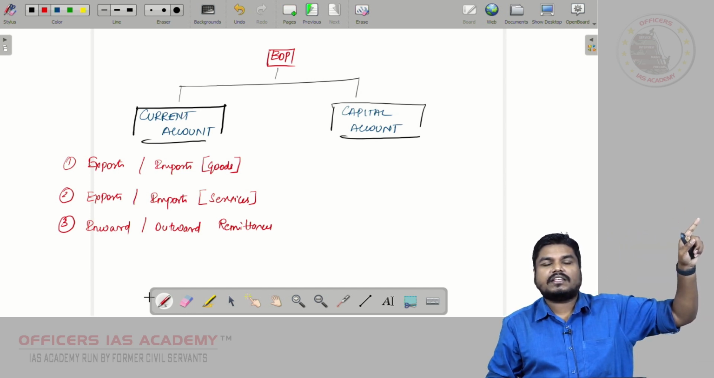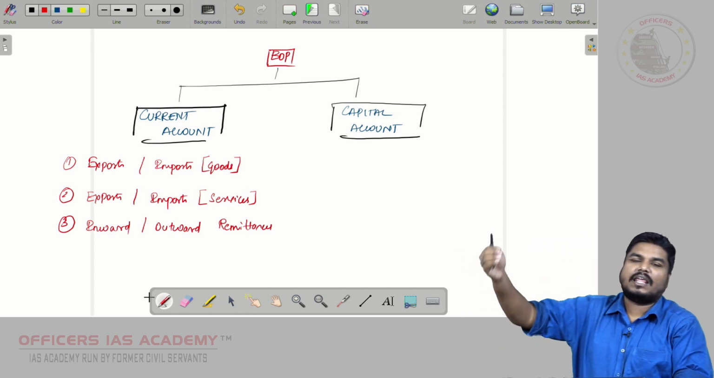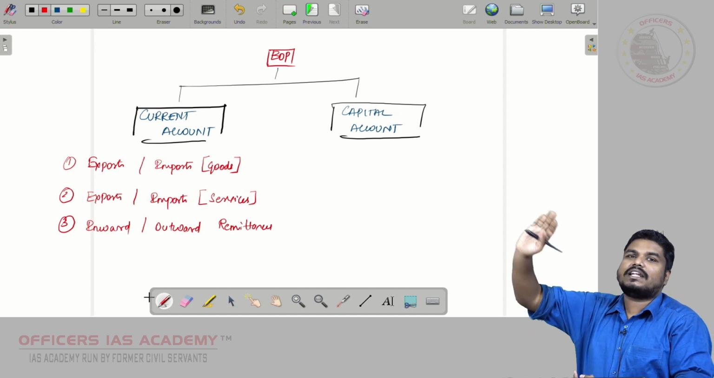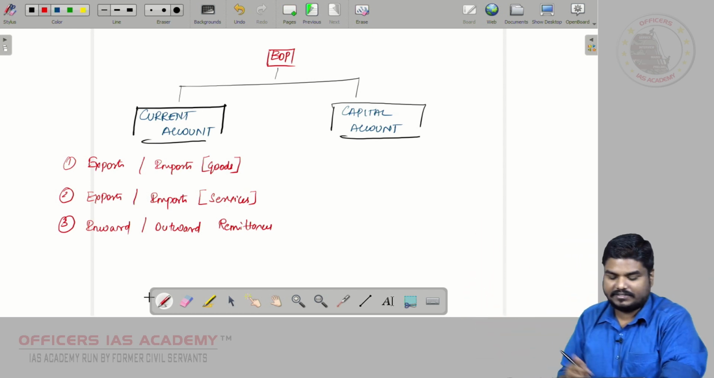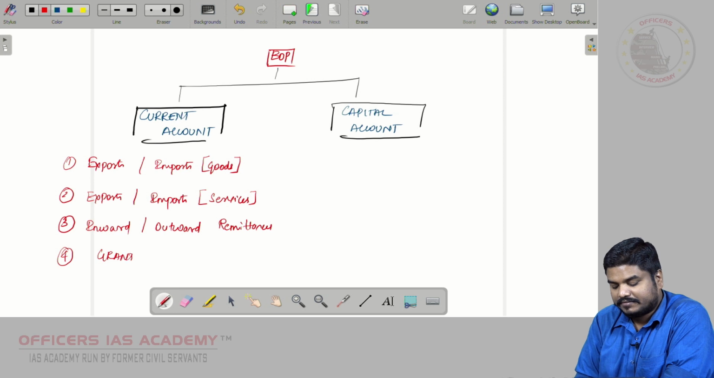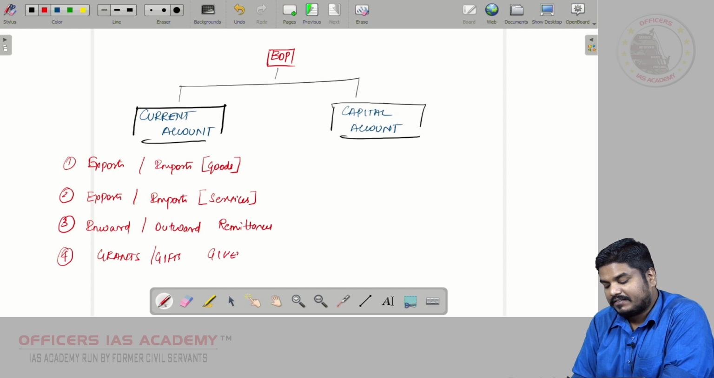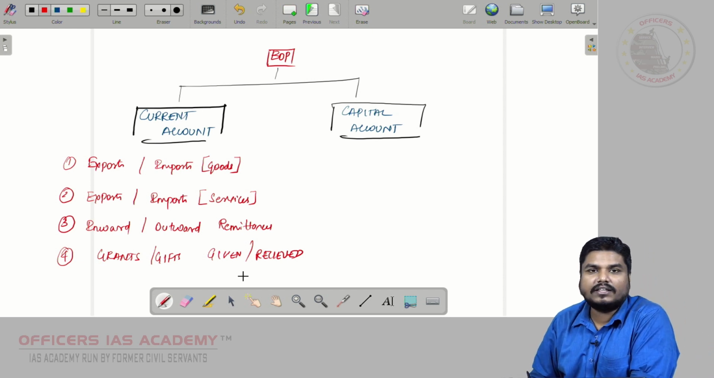Your brother working in America sending you money to India. A foreigner in India, someone from Nepal who is working in India, he sends money to his family in Nepal. That is outward remittance. Inward remittance, outward remittance. Right? Grants, gifts, given, received. All these come under current account.